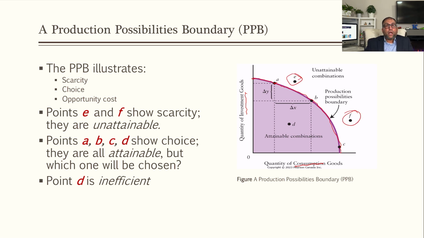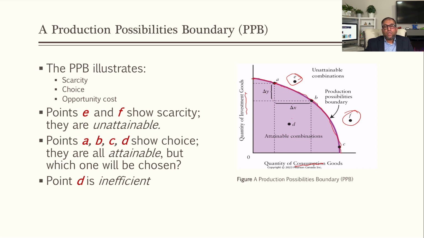Now, you see there are a few points, E and F. E and F are very similar to the budget line concept: unattainable. These are out of the boundary. If it is out of the boundary, we cannot make these combinations because our resources are limited, scarce resources. So points E and F show scarcity; they are unattainable.